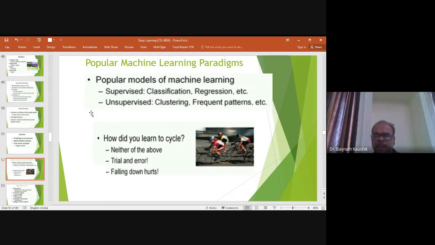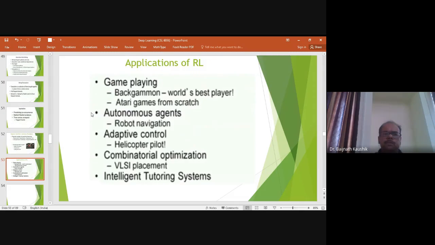If a person has applied a particular action, and if that action resulted in failure, then you may get negative feedback. And if you apply a particular action and you get a positive result, then the system will give you positive feedback. So reinforcement learning has many applications, and nowadays it is coming up. Now I list some of the applications of reinforcement learning, like game playing.